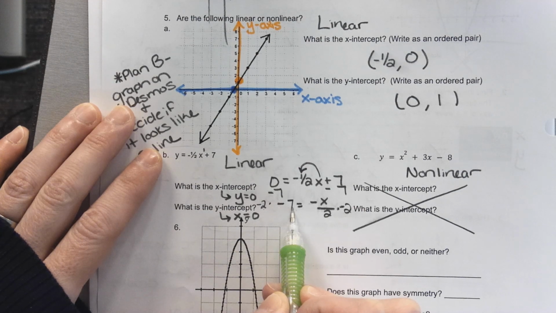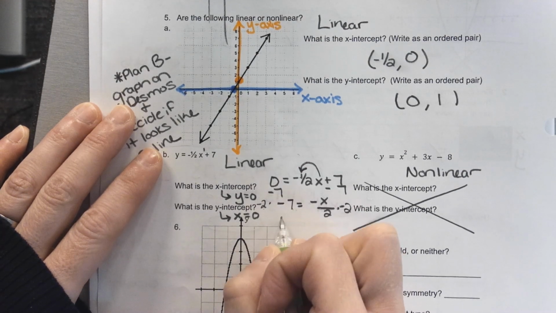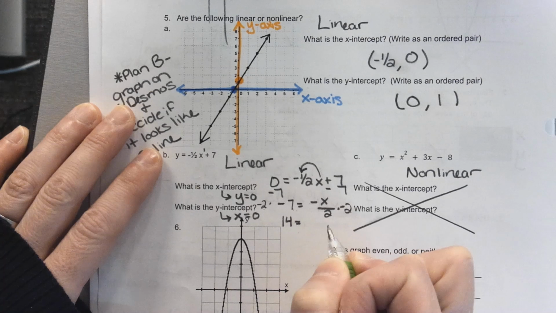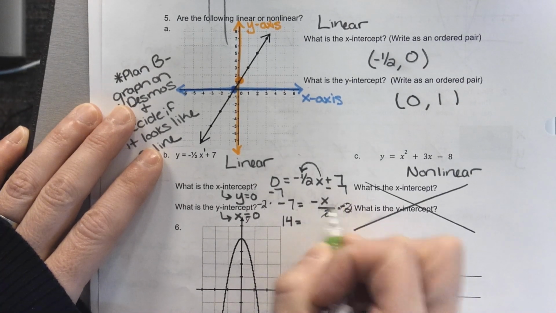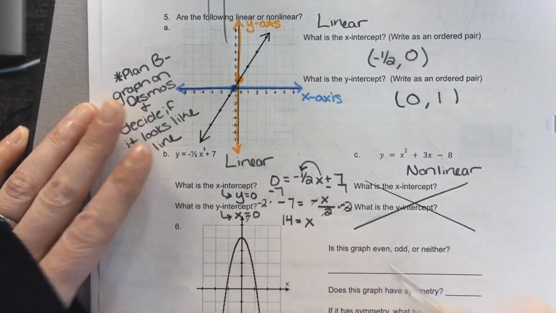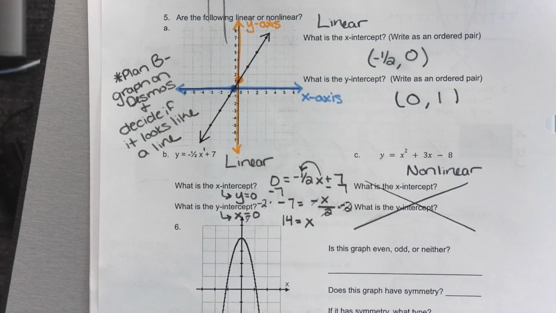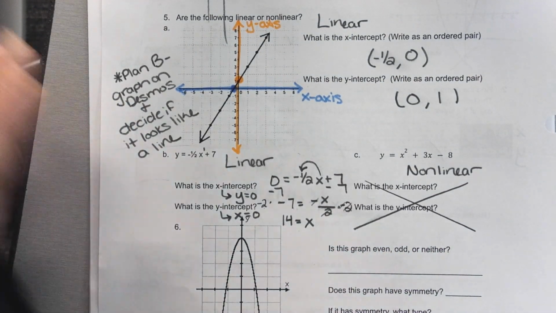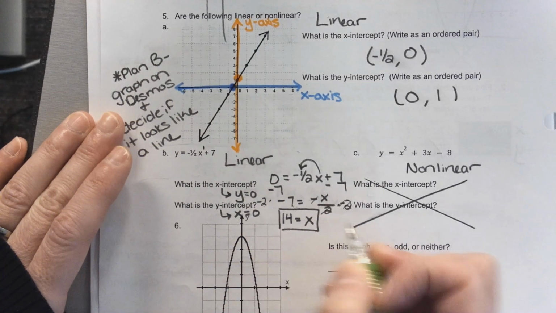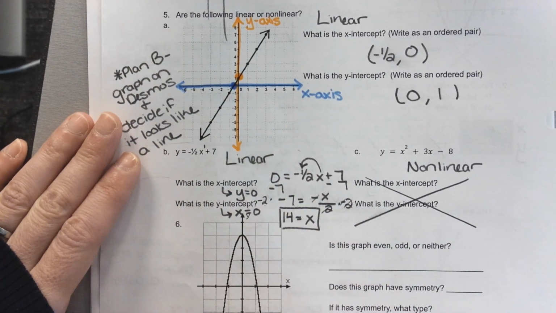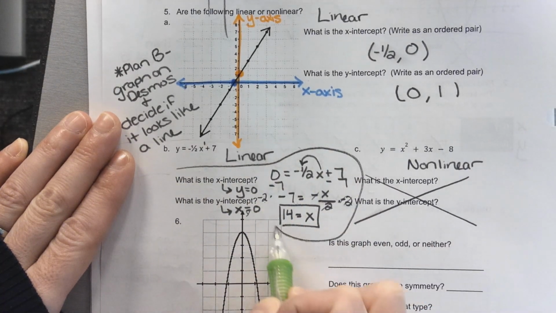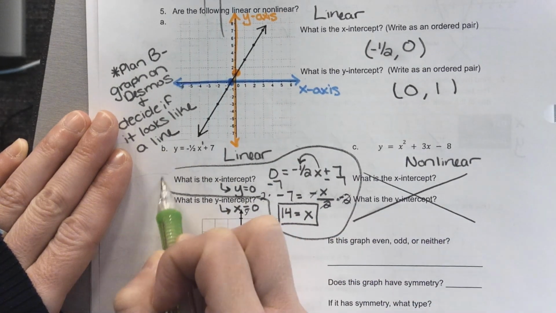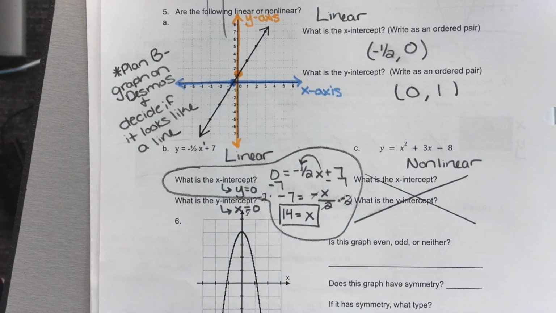Go get calculators. It is 14. Go get one if you don't have one. So the 2's canceled, the negatives canceled, and I have x equals 14. Have I solved it for x? Yes. So that is my x-intercept. My x-intercept is 14. All of this work right here was for my x-intercept, so I'm going to circle it all so it's all together. All right.